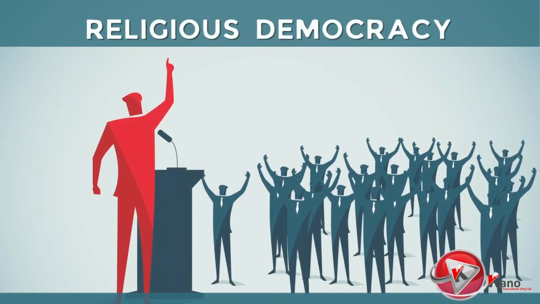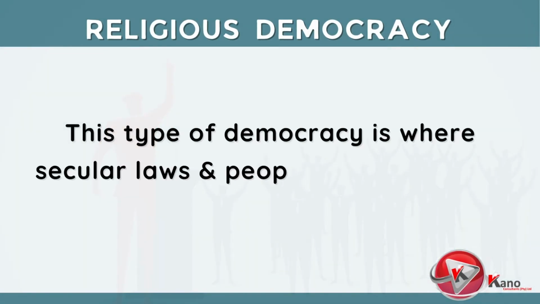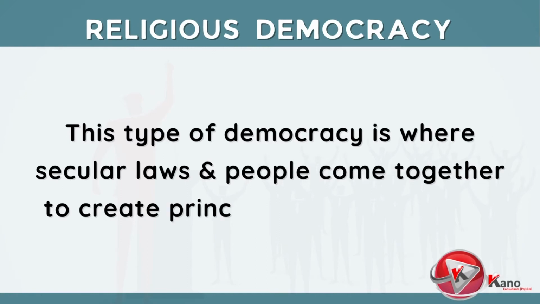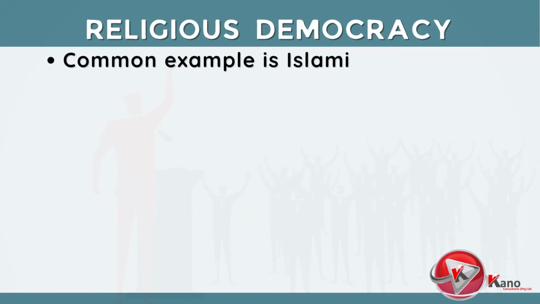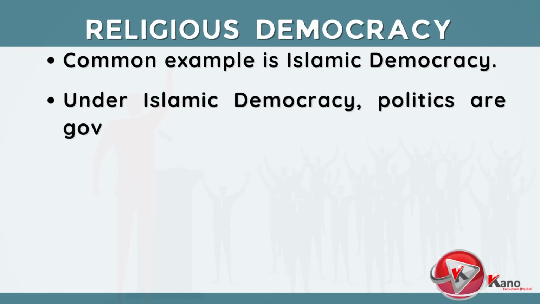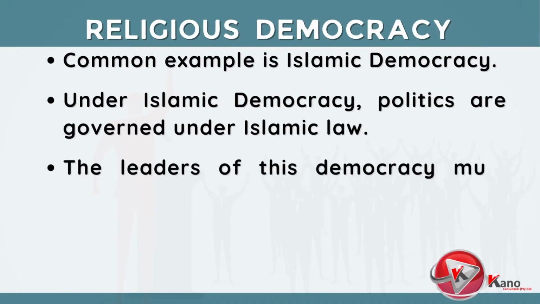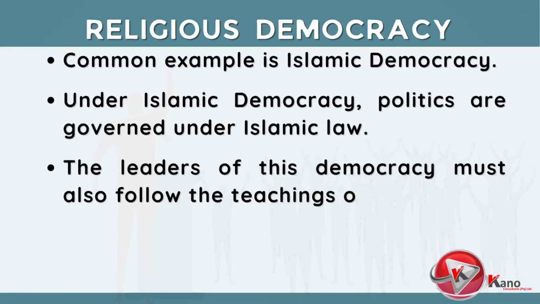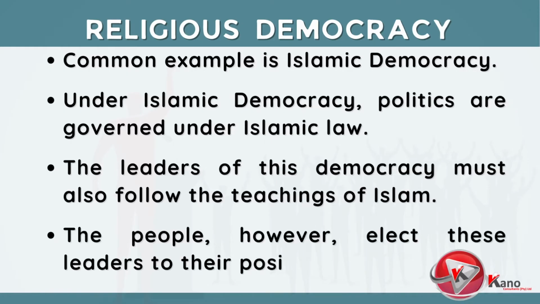The next type of democracy is religious democracy. This type of democracy is where secular laws and people come together to create principles of governance. The most common example is Islamic democracy. Under Islamic democracy, politics are governed under Islamic law. The leaders of this democracy must also follow the teachings of Islam. The people, however, elect these leaders to their positions.